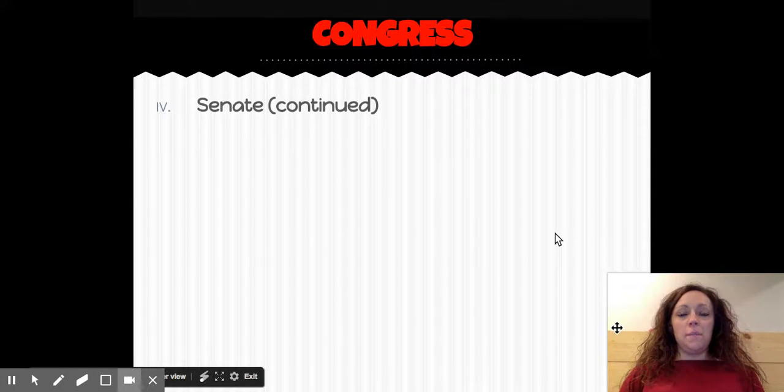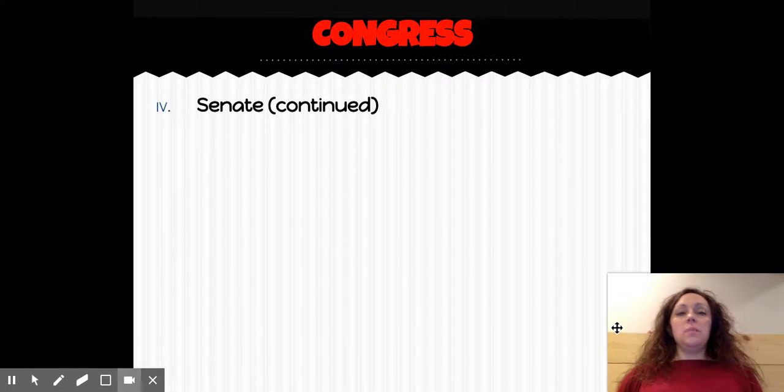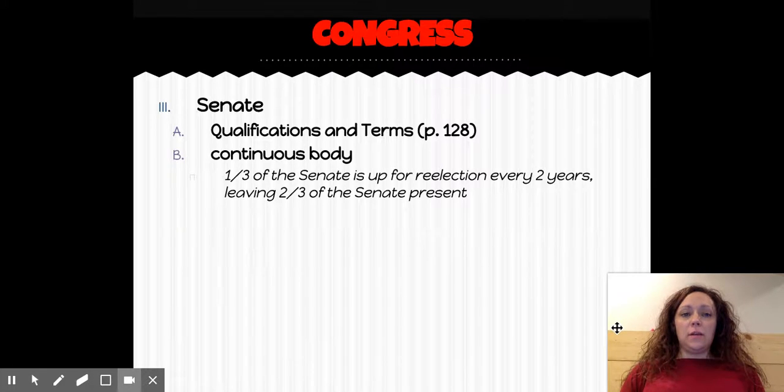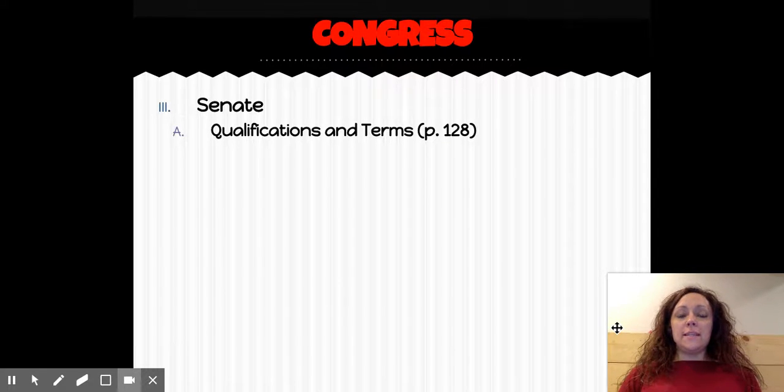Let's get to it. The United States Senate is part of the United States Congress, which means their main job is making laws. If you would like to be, let's backtrack a little bit. If you would like to be a member of the United States Senate, you must be at least 30 years old. You must be a citizen of the United States for at least 9 years, and you also have to be a resident of the state that you represent.